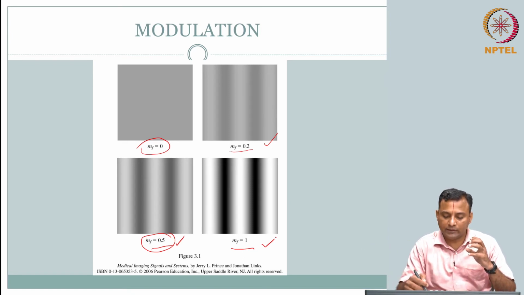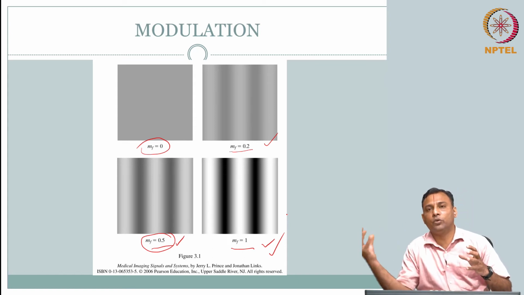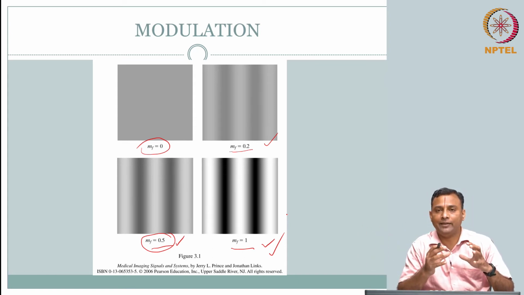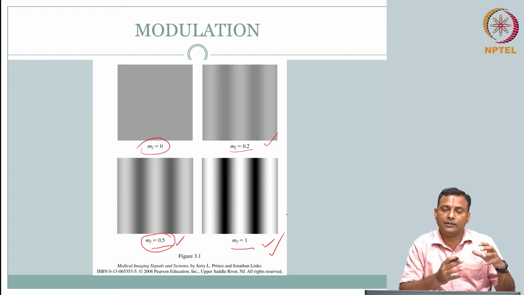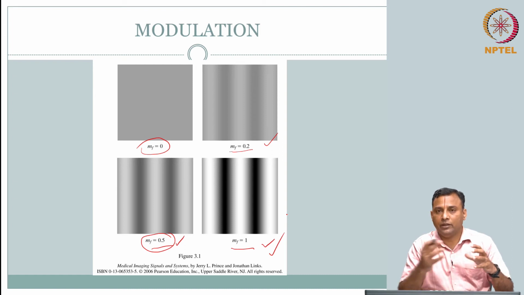So, this test signal, the m_f, is definitely good to capture the sense of underlying contrast variation. Now, we would like to see how much of this contrast that goes into the imaging system comes out. Can we use this m_f idea to understand what is the contrast in the output image when a certain contrast is sent into the input image, input data?